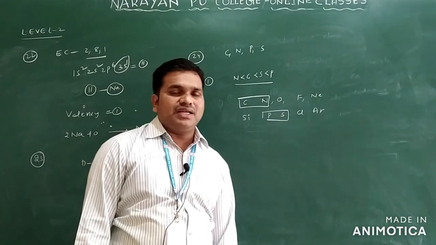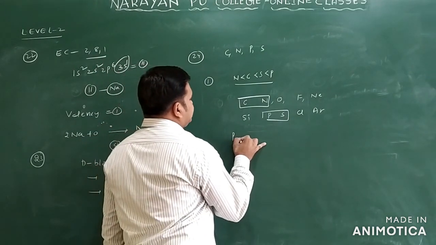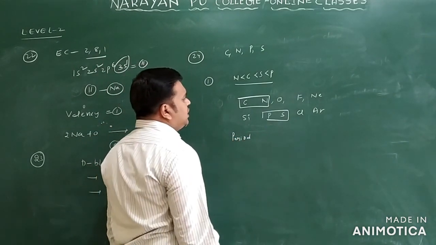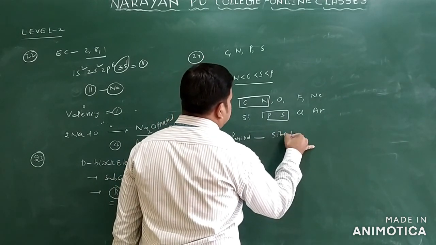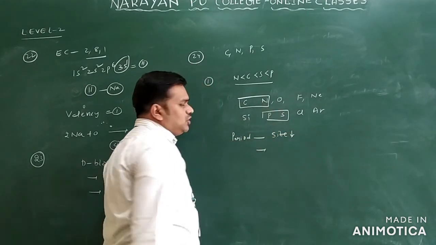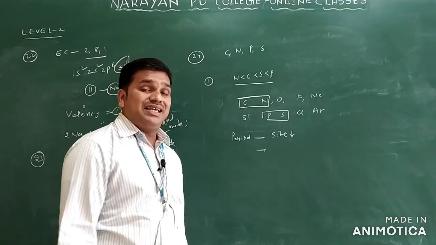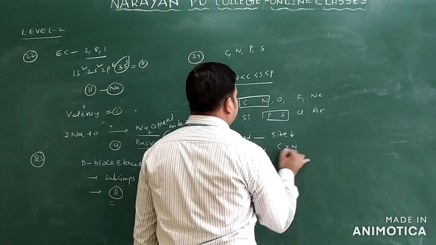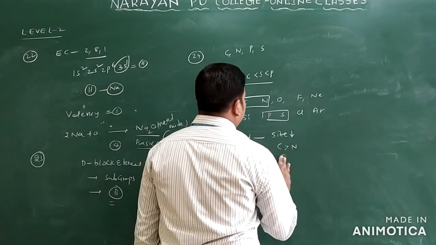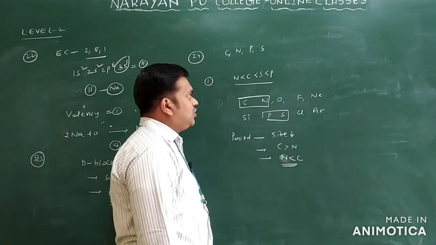Generally, from left to right in a period, what happens? Size decreases only. Among carbon and nitrogen, which one has the highest size? Generally carbon is greater than nitrogen. From this we can write nitrogen less than carbon only.